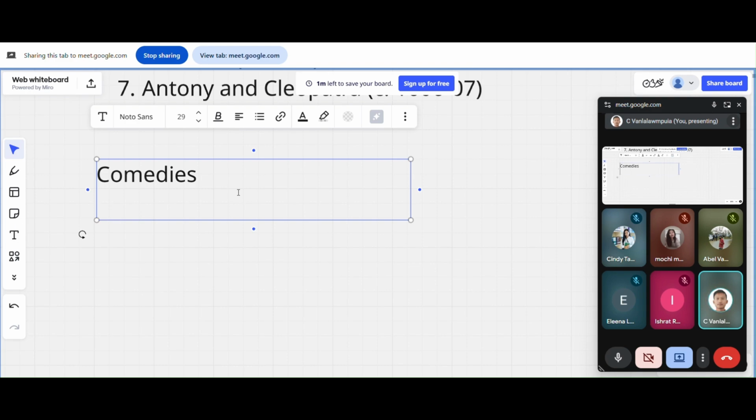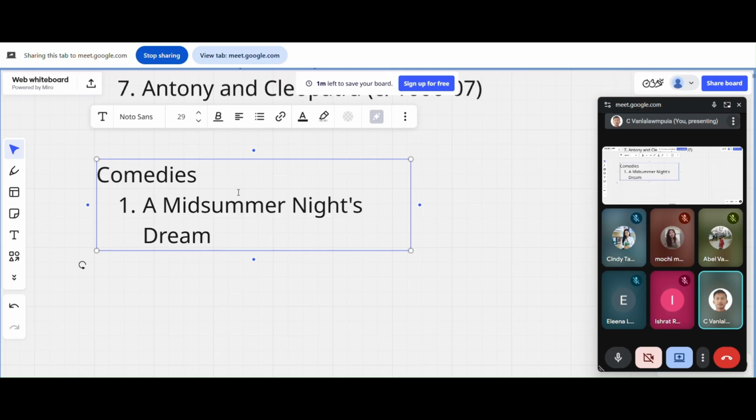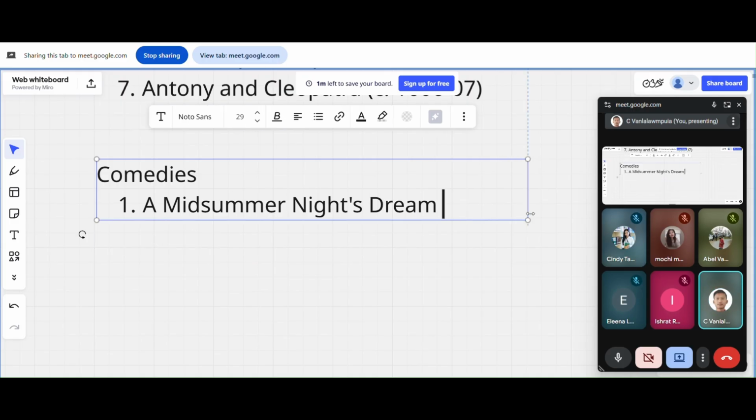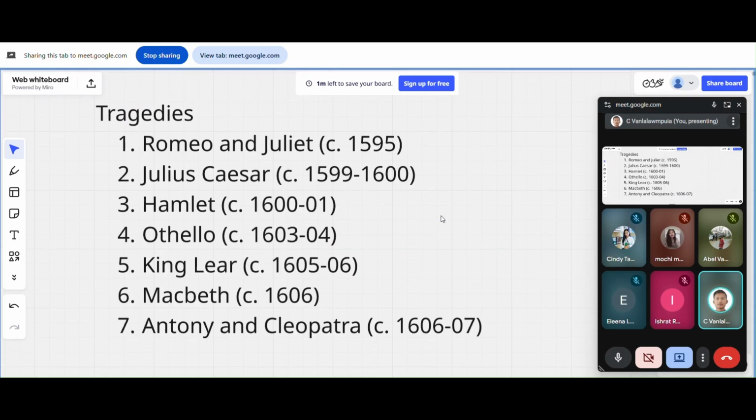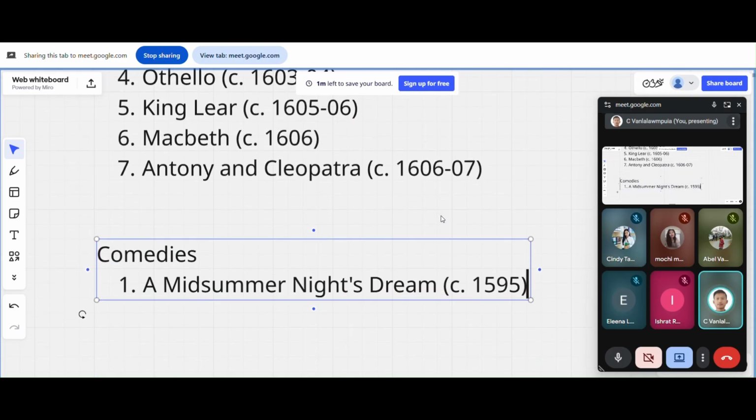So comedies, number one would be A Midsummer Night's Dream. This was written somewhere in, let's only write the estimation, 1595. So if you see here, Romeo and Juliet and A Midsummer Night's Dream were in the early part of Shakespeare's career.